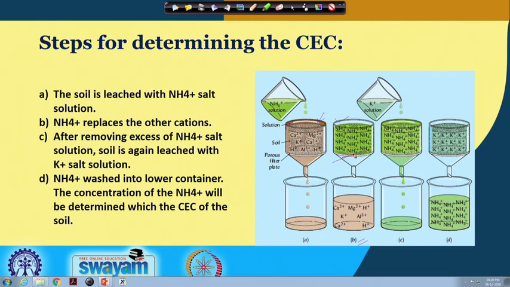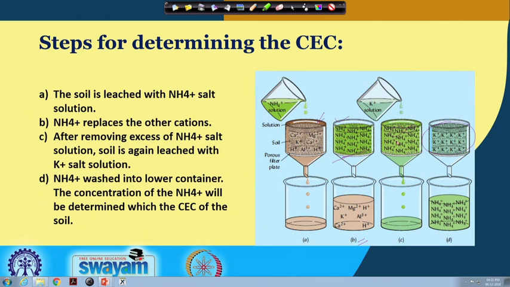Now, our duty is to remove this excess of ammonium salt solution, then the soil is again leached with K plus solution. So, to remove these adsorbed ammonium cations, we further leach the soil with potassium salt solution. What happens? This potassium replaces these ammonium ions, and thus all the exchange sites are further occupied by this potassium. So, ammonium is washed into the lower container, and the concentration of the ammonium will be determined, which gives you the CEC of the soil.